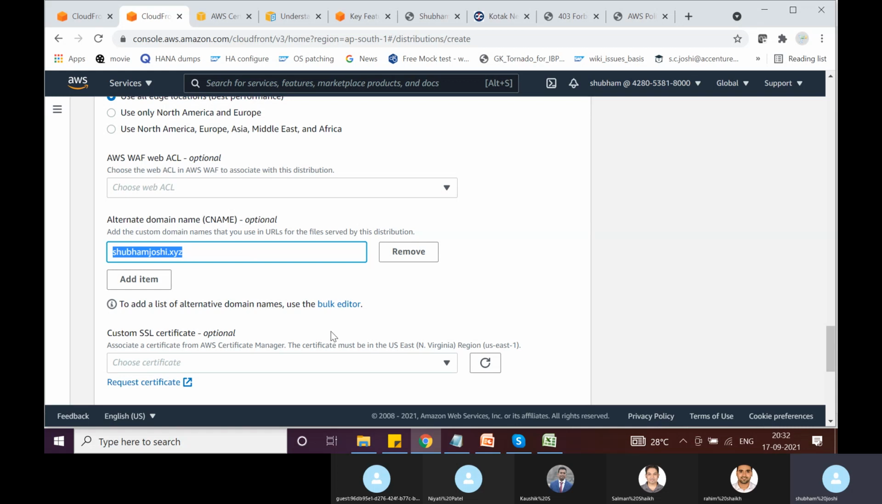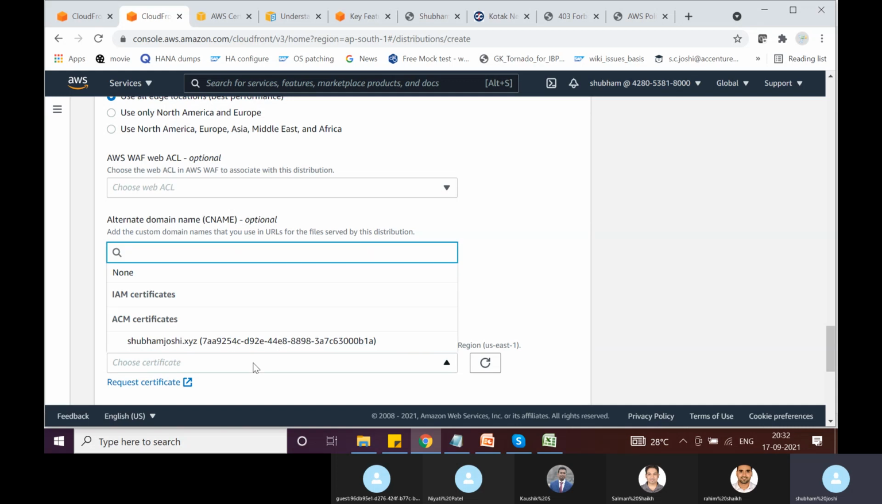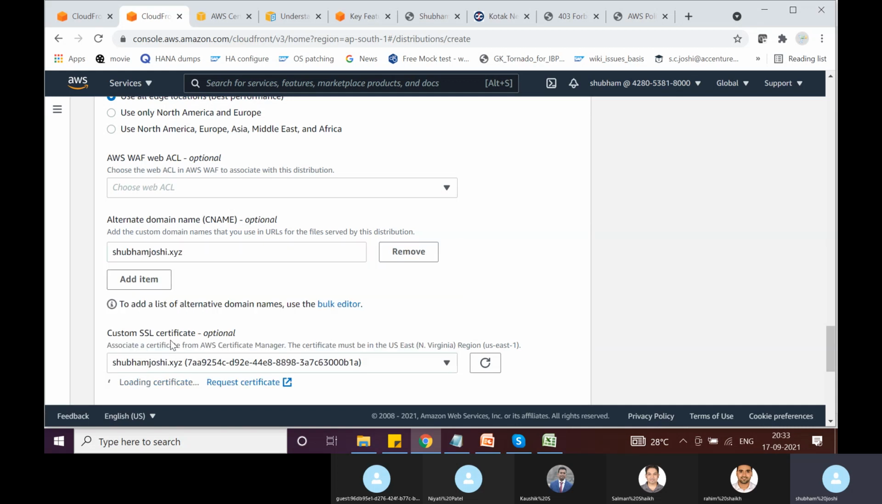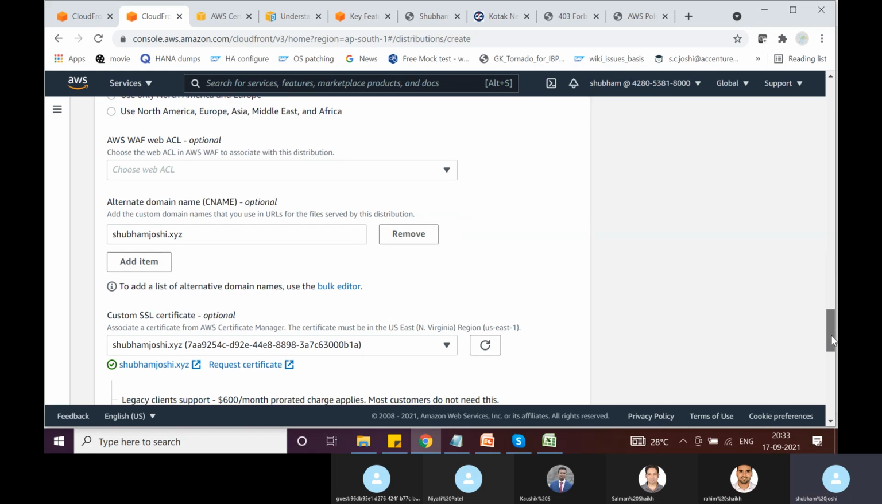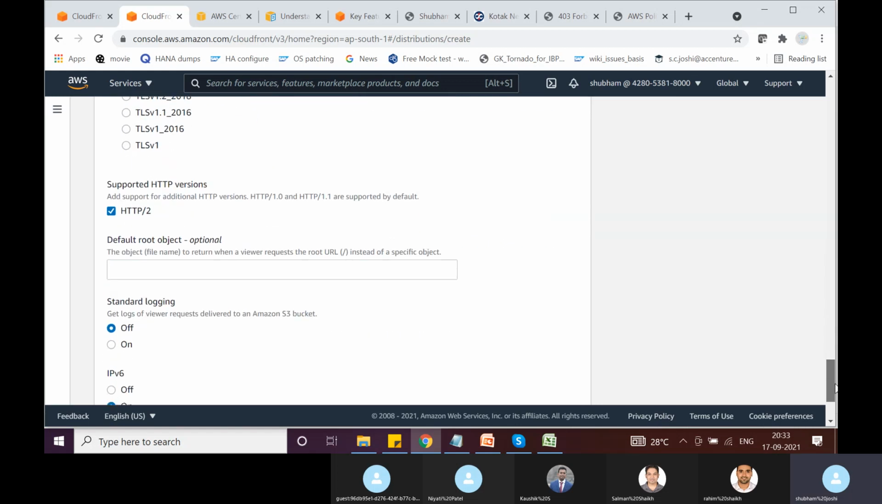So we should also specify a corresponding SSL certificate. We have already created that SSL certificate in the North Virginia region through ACM. So I will select this ACM certificate, and that's pretty much it.